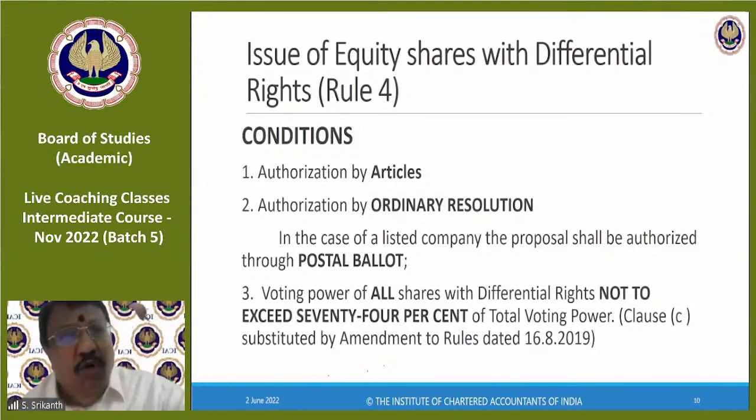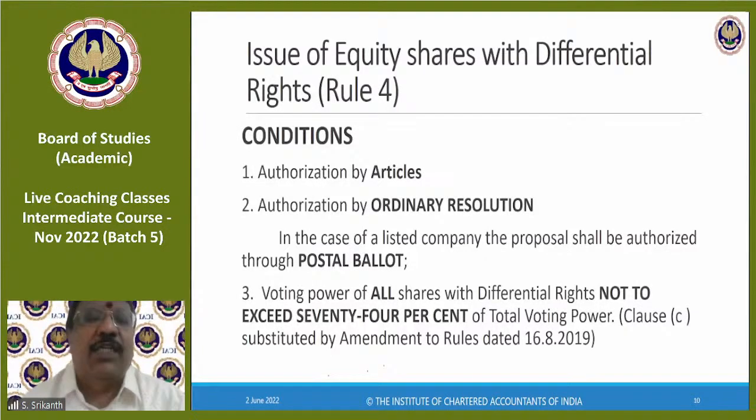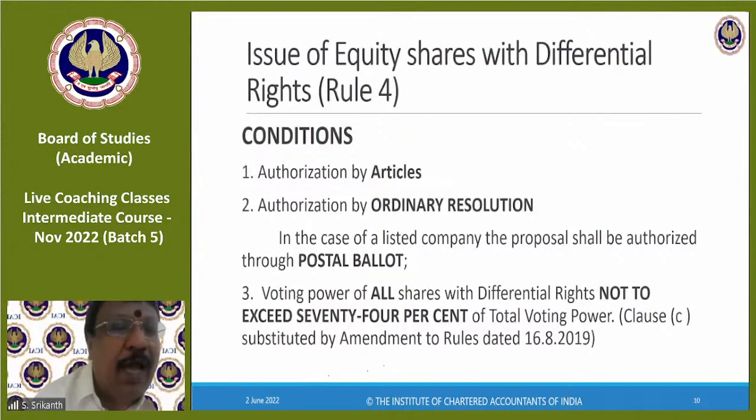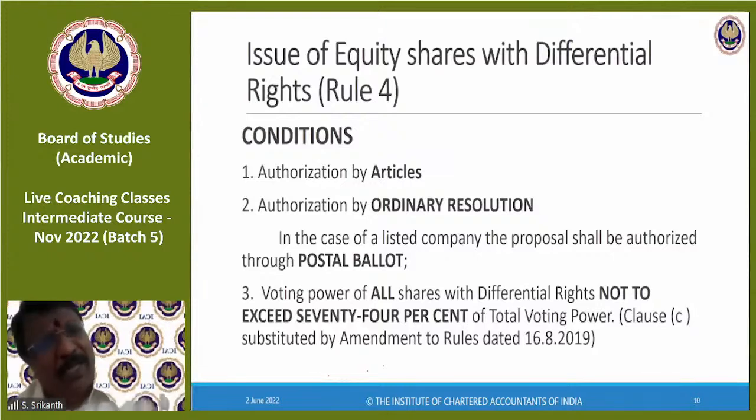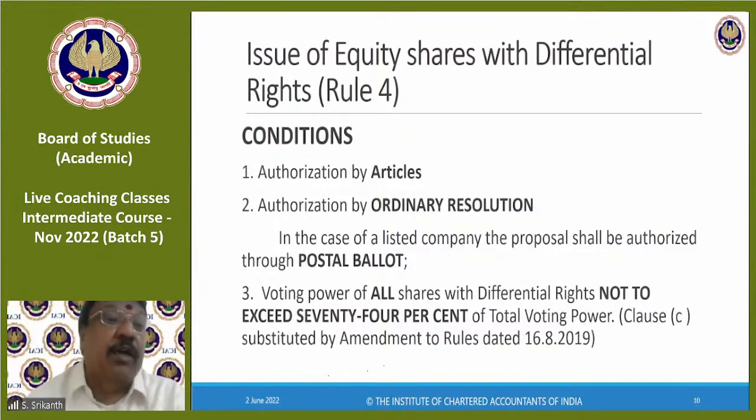Now, we will talk about Rule 4, which deals with issue of equity shares with differential rates. So these are the conditions to be satisfied. First condition, there should be a provision in the articles of the company authorizing this. So the articles of the company should have a clause which says the company board of directors can issue equity shares with differential rights. But believe me, this will be in the standard articles, definitely. If not, you have to amend your articles and include it.